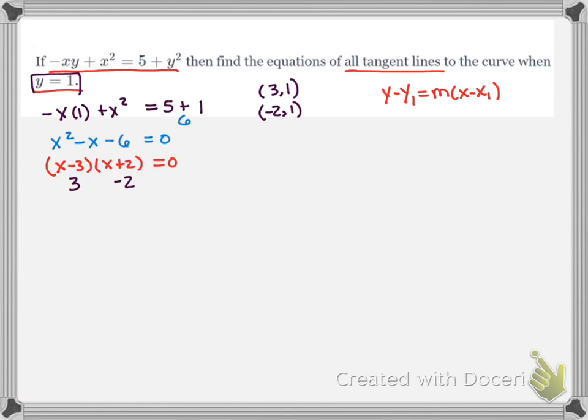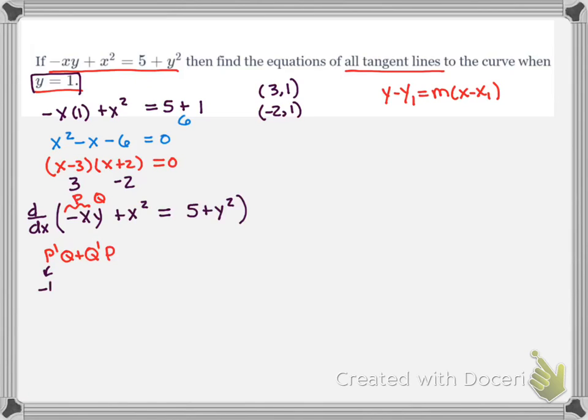Now I need my derivative, and that will come from the derivative with respect to x of negative xy plus x squared equals 5 plus y squared. Well, this first term is a product rule with p and q. So we've got p prime q plus q prime p.